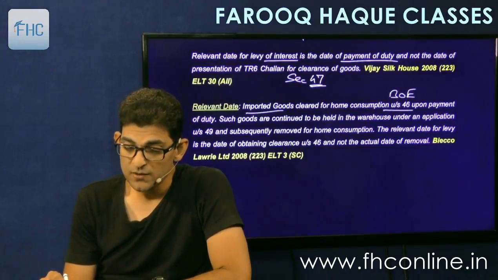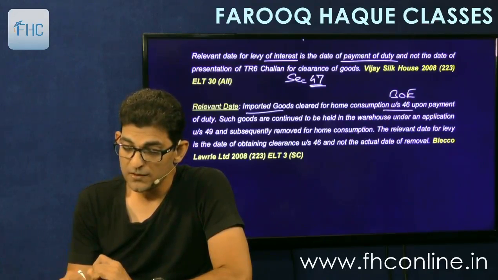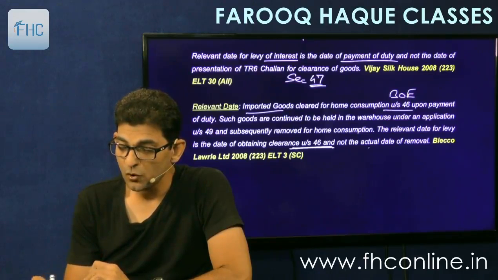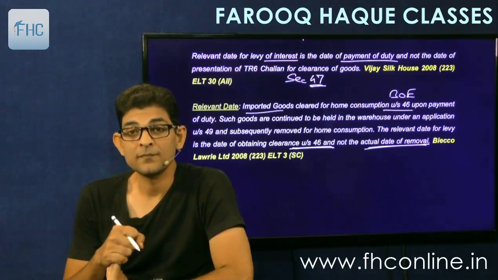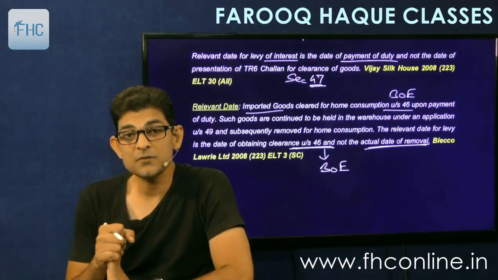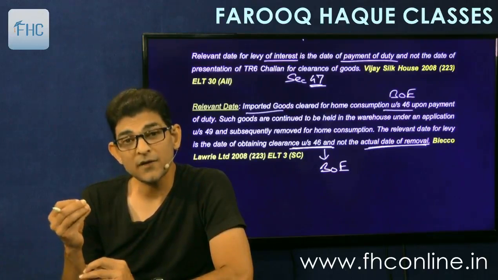Upon payment of duty, such goods continue to be held in the warehouse under an application under 49 and subsequently removed for home consumption. The relevant date for levy of duty is the date of obtaining clearance under section 46 and not the actual date of removal. So 46 means the bill of entry. So we have to take the date as of the bill of entry, not the date of actual clearance, which can be at a later point of time.